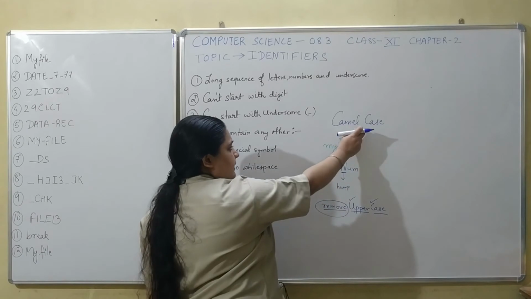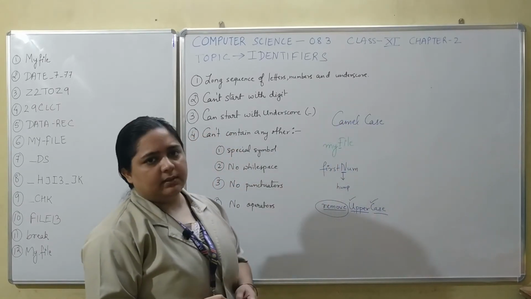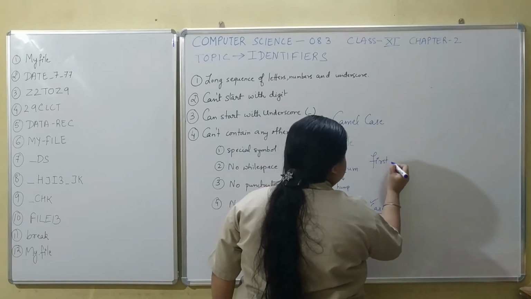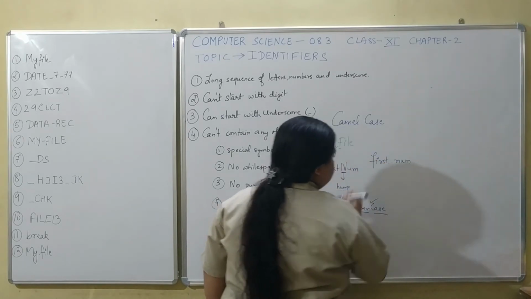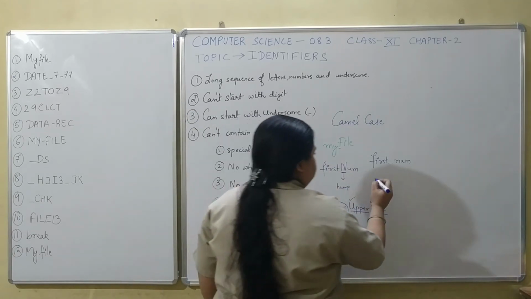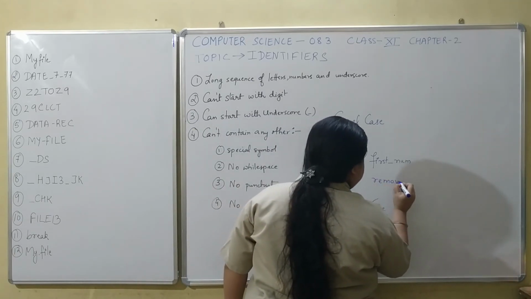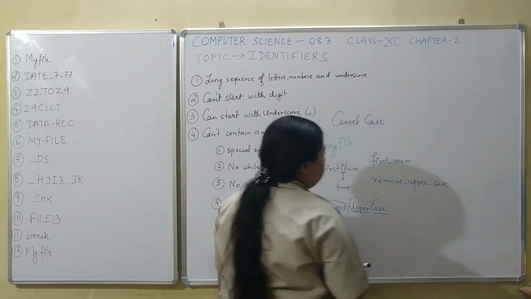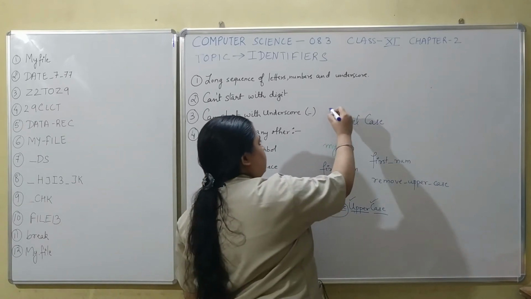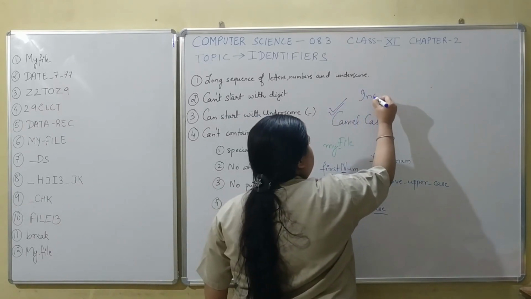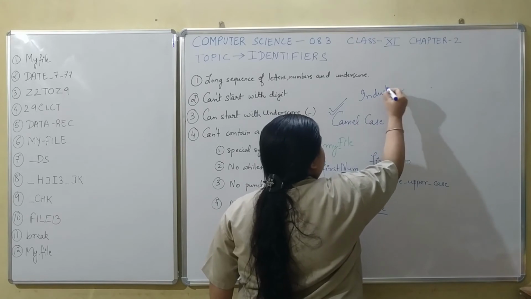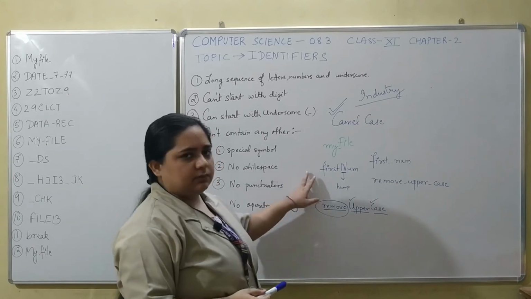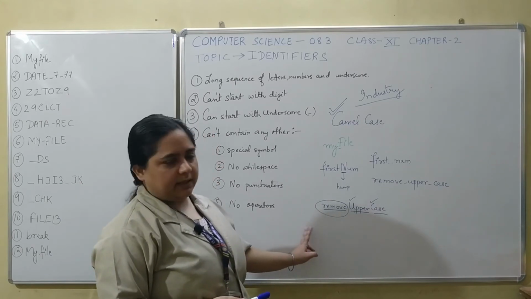So you can use this camel case in naming your identifiers, or you can also use an underscore symbol in order to separate the words. But trust me students, camel case is the industry standard. It is used throughout in the software industry to represent your identifiers.